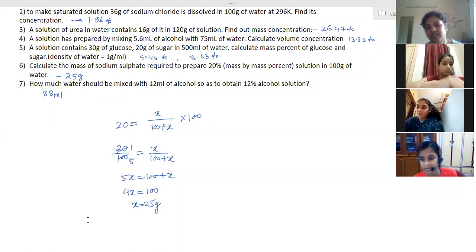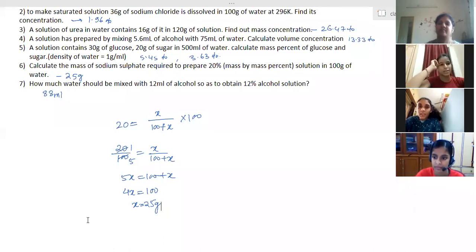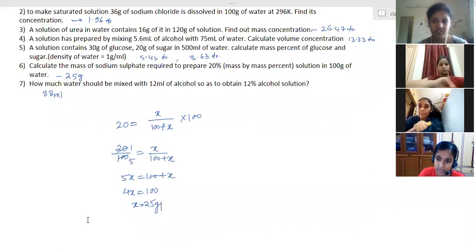What are emulsions? Ma'am, emulsion is liquid dispersed in liquid. Yes, liquid is dispersed in liquid, then the mixture formed is called an emulsion.